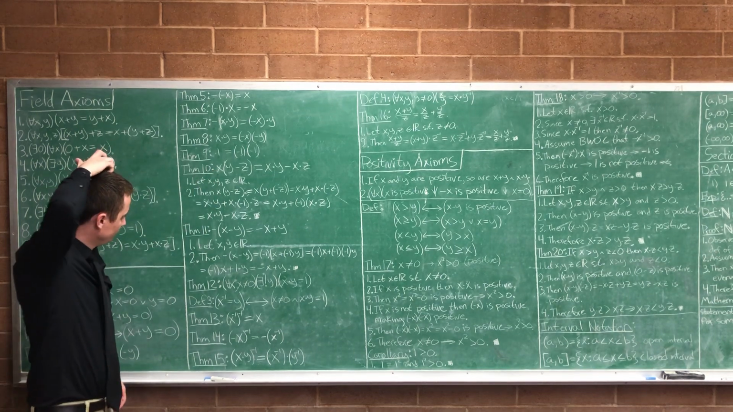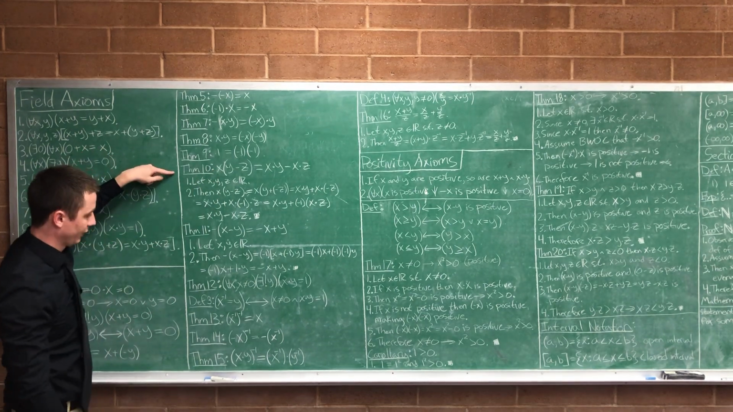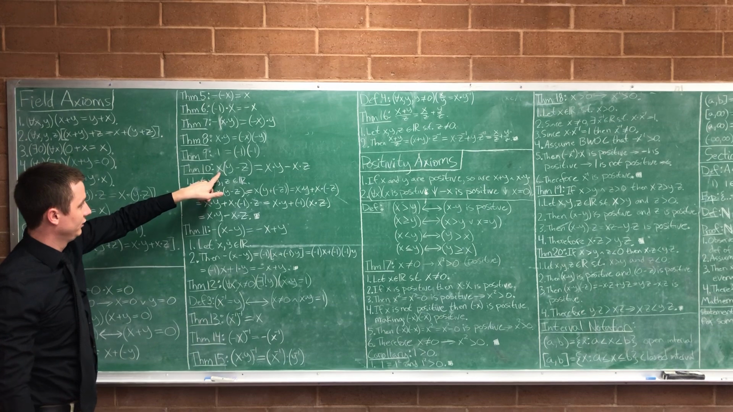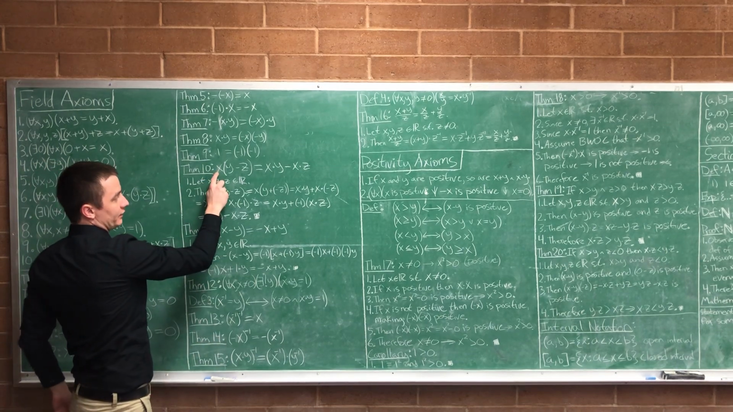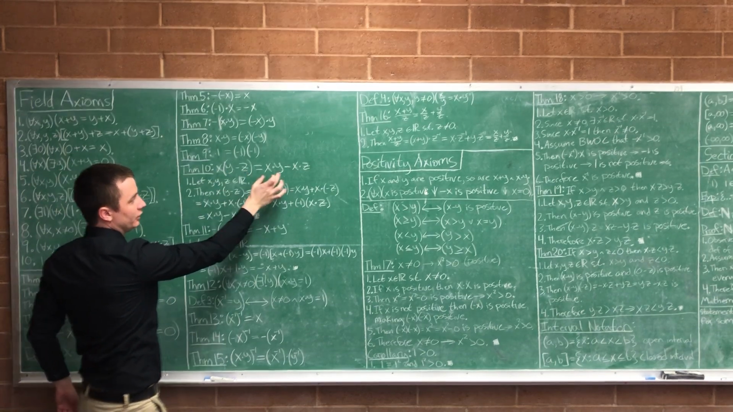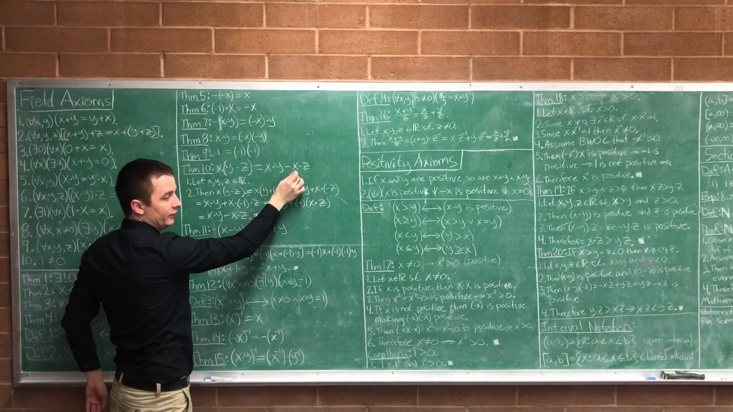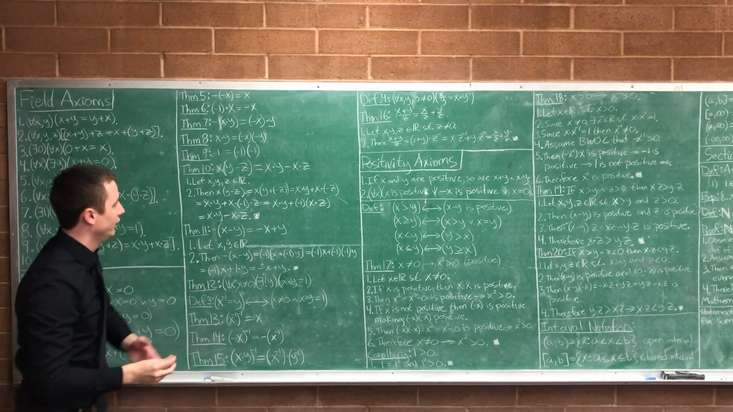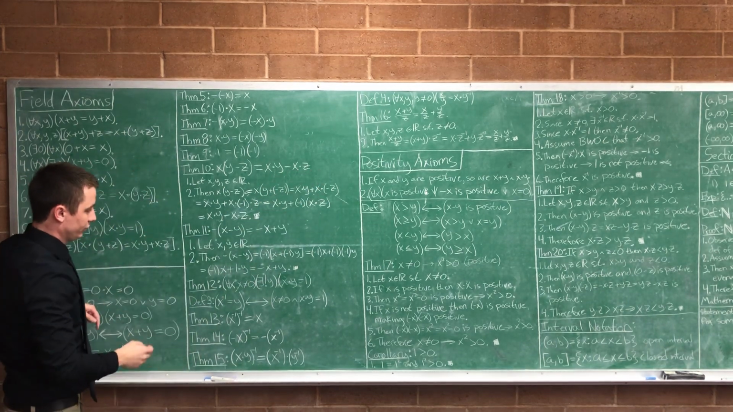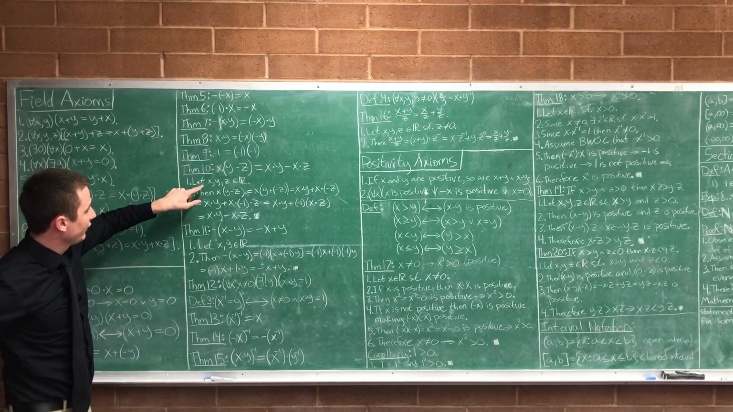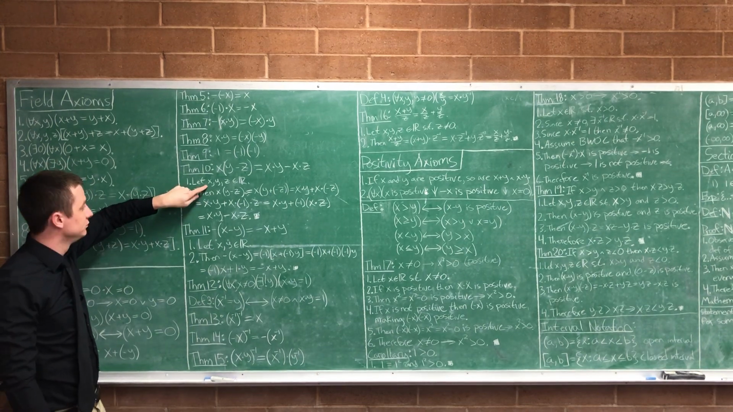This one we didn't do, so I'm going to crank this one out real quick. Theorem 10. So we're proving that x times (y minus z) is equal to x times y minus x times z. And I noticed in our lecture we didn't do this one, so let's do it real quick. So we have x, y, and z in the real numbers. That's what we start with.